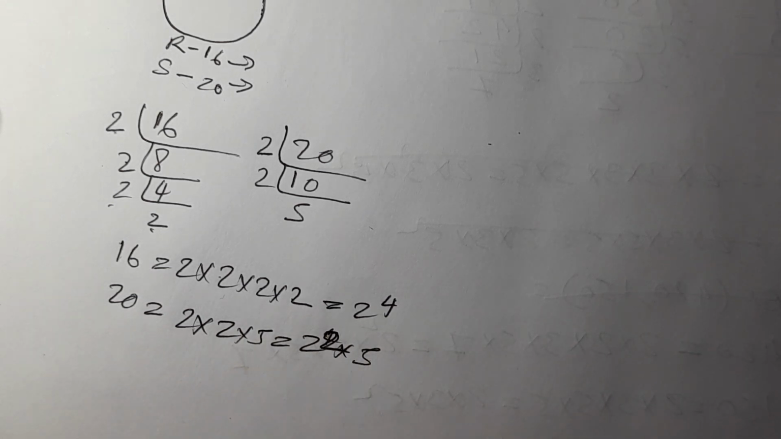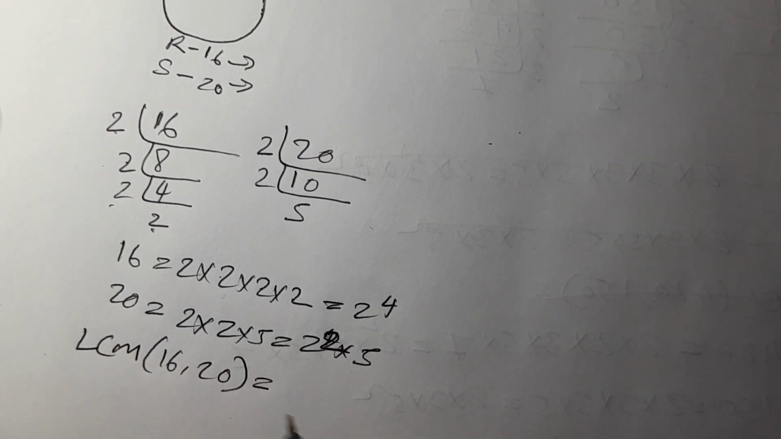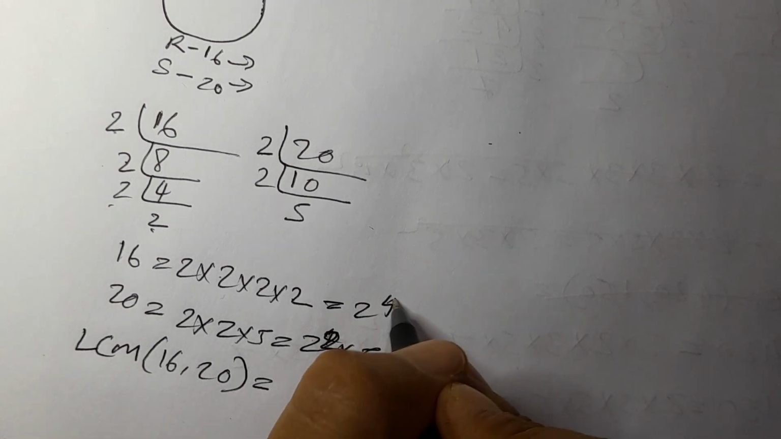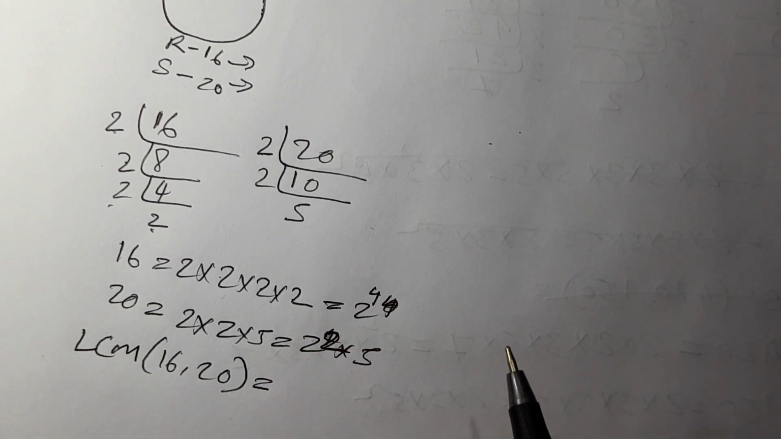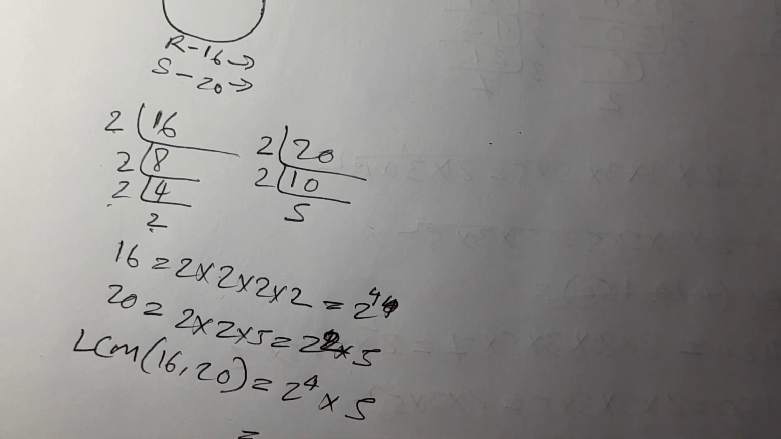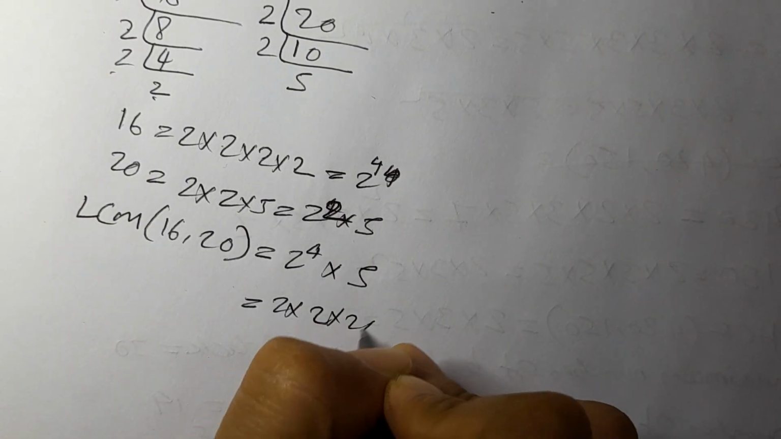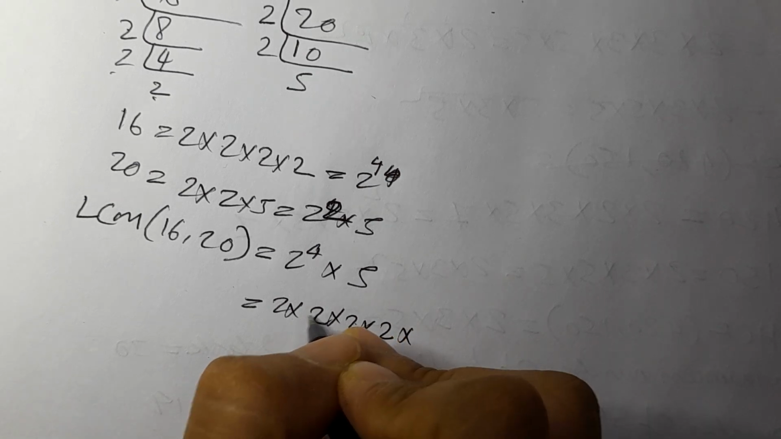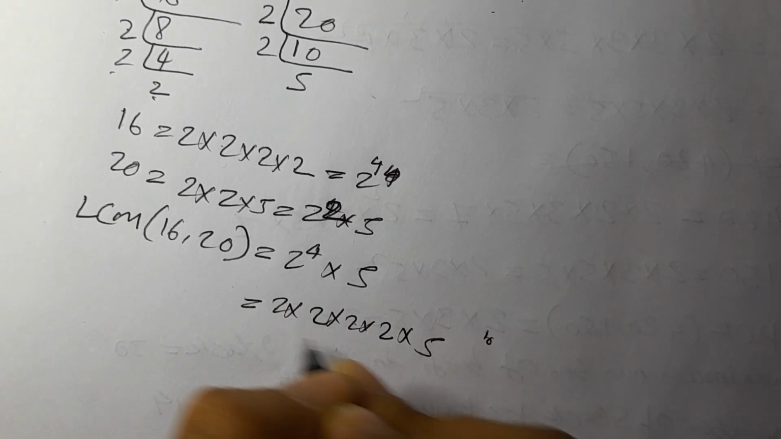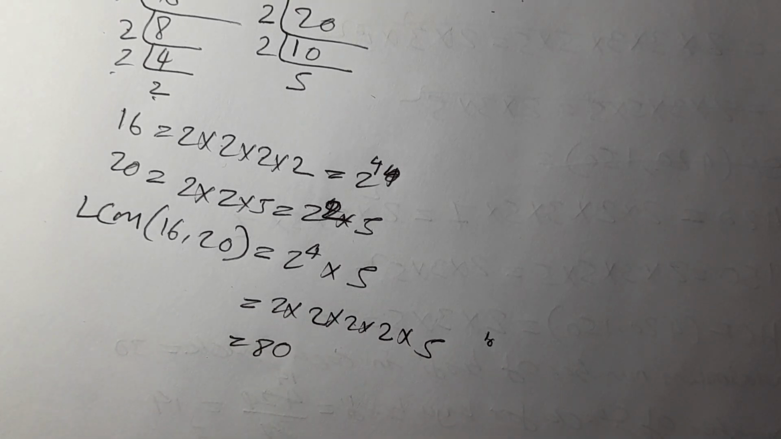We need the LCM of 16 and 20. So we have the 2 here, here also we have the 2. In the LCM we are going to take the highest power. So 2 to the power 4 is the highest. Another prime number we have is 5. So 2 to the 4 is 16, and 16 into 5 is 80. So they will need 80 minutes.